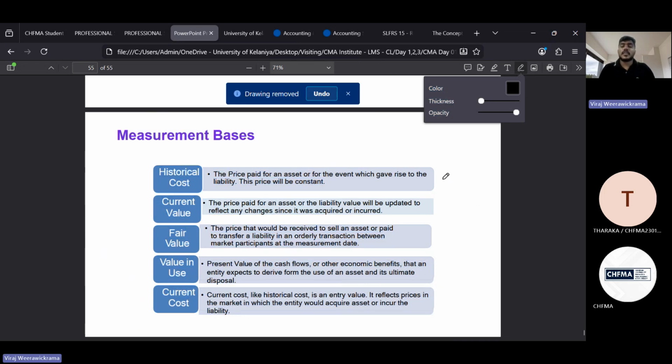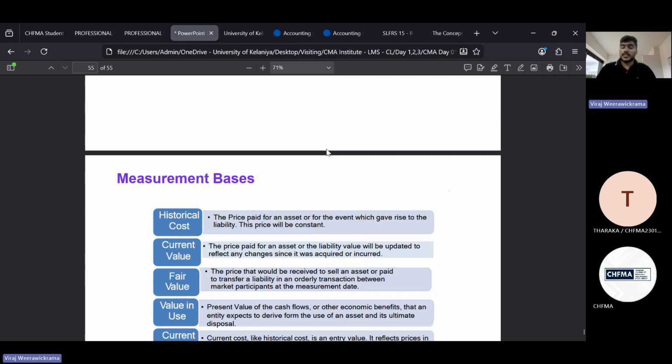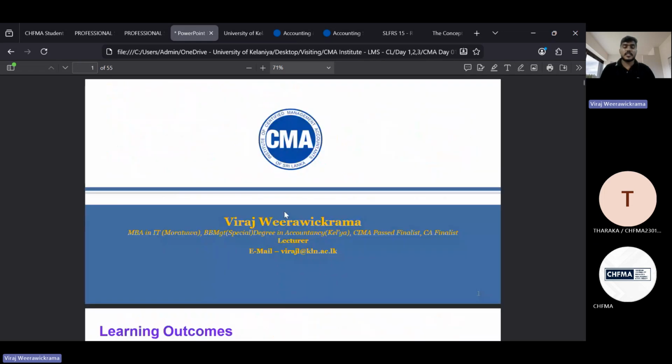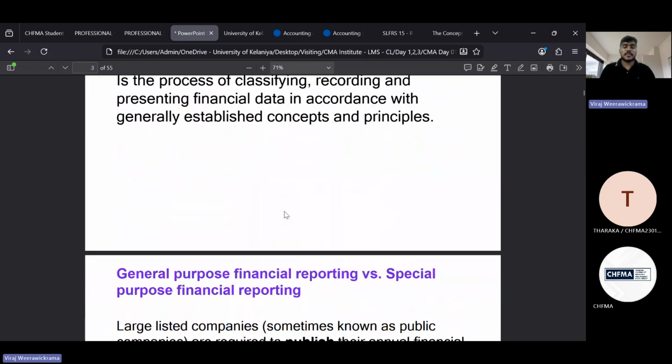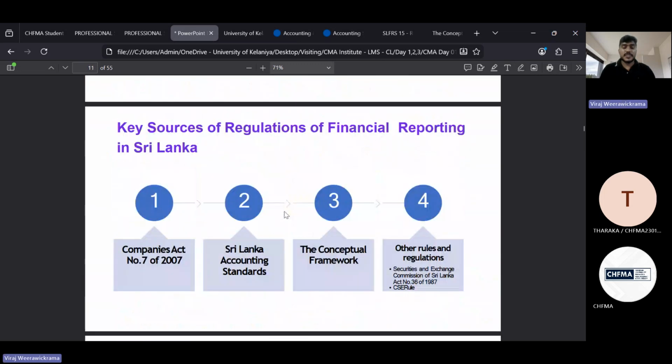Okay. Now, mainly, this is what we have to cover in the conceptual framework and other regulatory frameworks, right? Now, as we discuss, especially in the Sri Lankan context, we have to discuss the applicable sources, right? The regulation sources for financial reporting: Companies Act, Sri Lankan Accounting Standards, Conceptual Framework, and other rules and regulations, right?